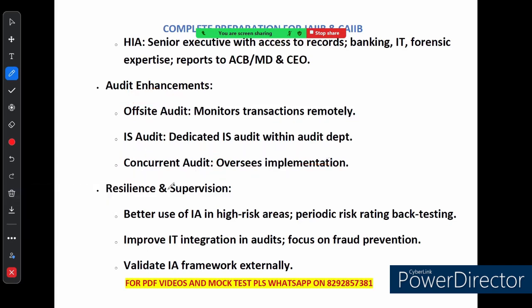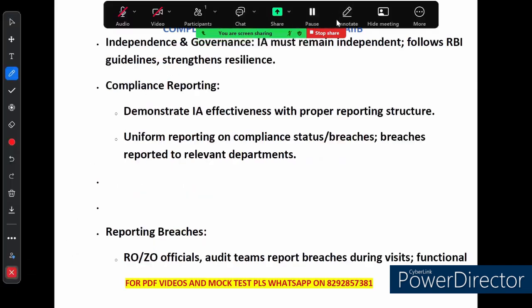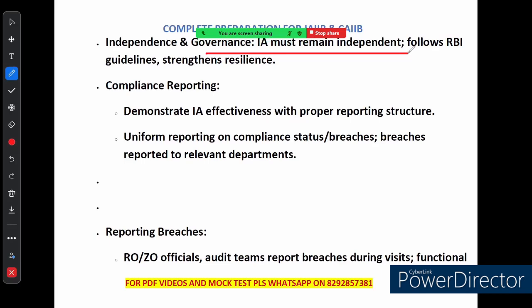If we talk about resilience and supervision, to build resilience, banks are improving the role of internal audit in high risk areas and regularly testing risk ratings. They are also integrating IT more into their audit, focusing on fraud prevention and validating their internal audit framework with external checks. Now, it is crucial that internal audit remain independent, as you can see in the next slide. Following RBI guidelines helps strengthen the bank's overall system.